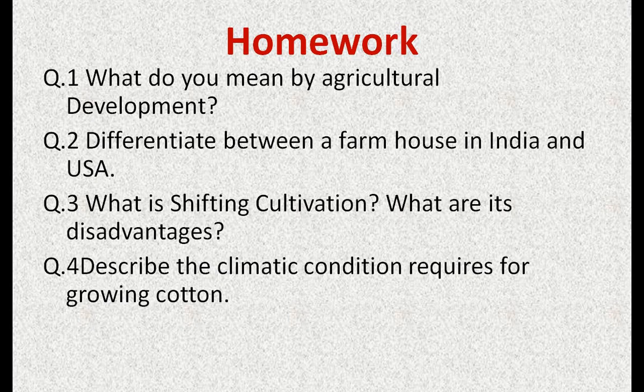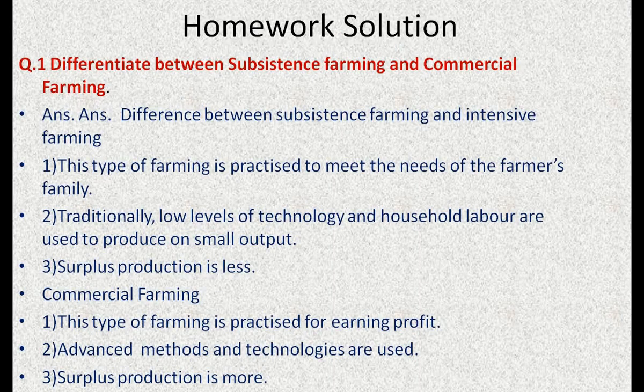Now note down the homework. First question, what do you mean by agricultural development? Second, differentiate between a farmhouse in India and USA. Third, what is shifting cultivation? What are its advantages? And next, describe the climatic condition required for growing cotton.